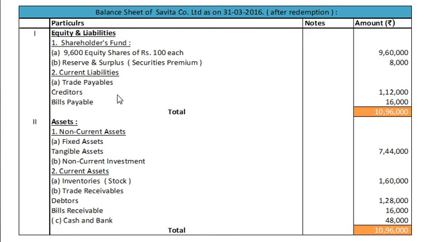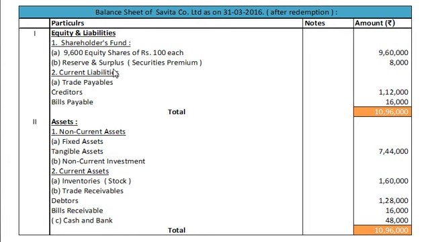And now finally we will prepare the balance sheet of the company after redemption. Equities and liabilities: we have shareholders' funds, A, 9,600 equity shares of rupees 100 each. Dear students, we already had 8,000 equity shares, plus 1,600 equity shares issued for the purpose of redemption of preference shares, and further 1,600 shares issued as bonus shares. So total 9,600 equity shares of rupees 100 each, amount 9,60,000.